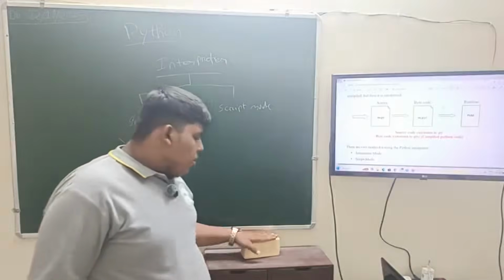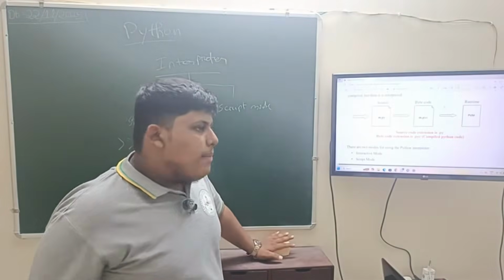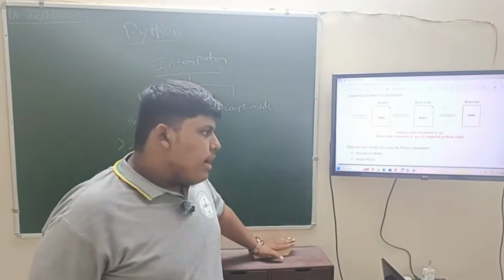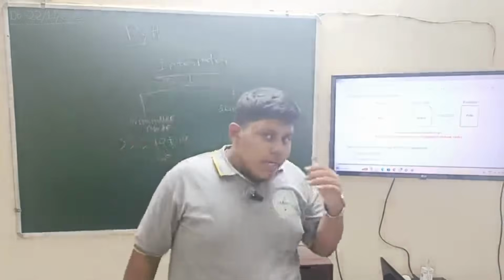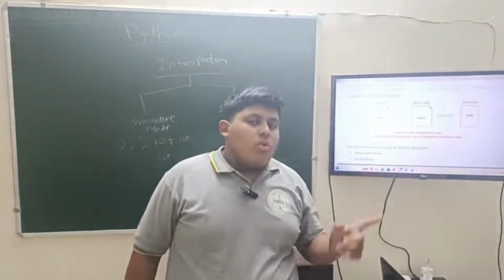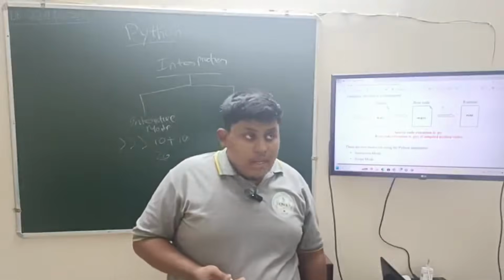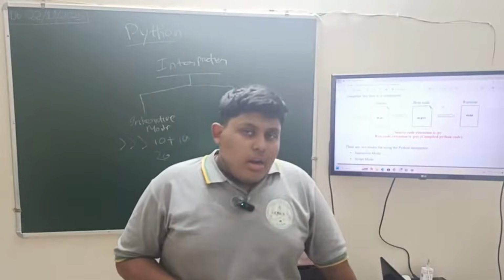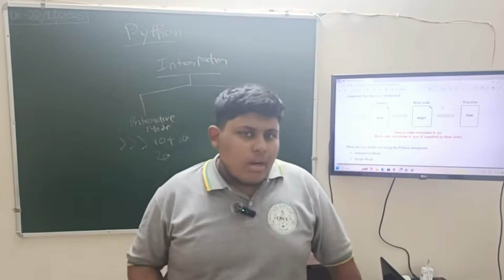But in script mode, first we will write the whole program, all the statements, then there is an option to run. We can press F5 or go to the file option, then run. If there is any error, Python will show the error, otherwise it will run.